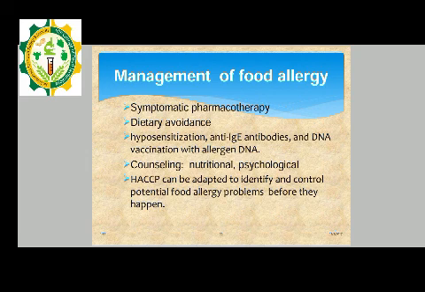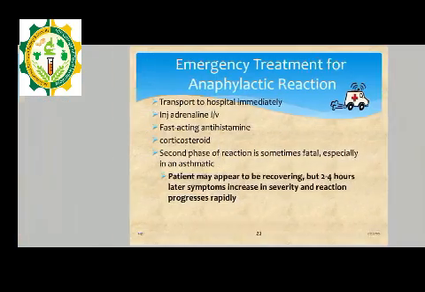We can also manage food allergy by hyposensitization, anti-immunoglobulin antibodies, and DNA vaccination with allergen DNA. Counseling, nutritional, physiological measures, and HACCP can be adopted to identify and control potential food allergy problems before they happen.